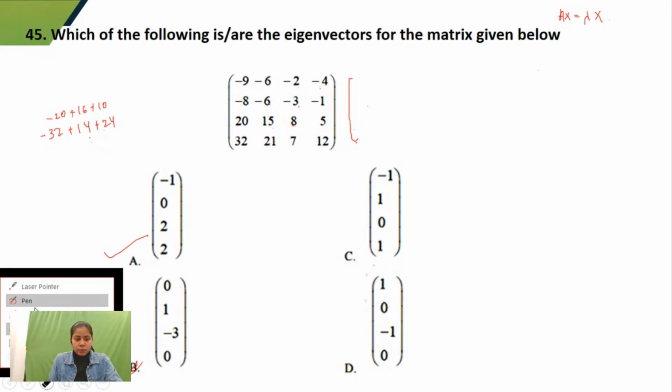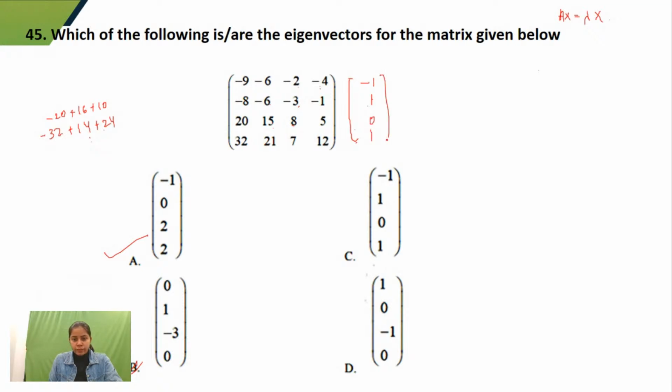Minus 1, 1, 0, 1. So 9 minus 6 and minus 4, that would give me minus 1. 8 minus 6 minus 1, that would give me 1. 20 minus 20 plus 15 plus 5, that would give me 0.